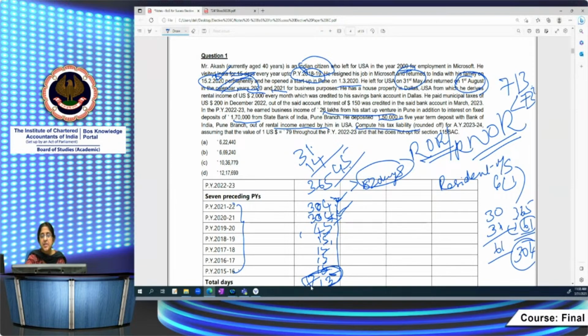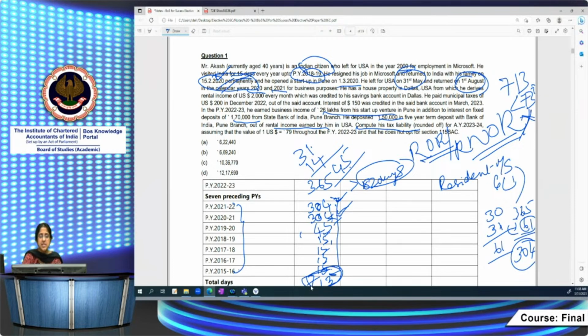So one of the conditions he has not satisfied. So you need not actually see the other condition itself. You have to satisfy both the conditions to be treated as an ROR. He has not satisfied one condition, the number of days of stay itself. So he becomes an RNOR.